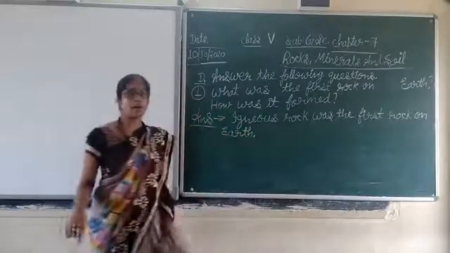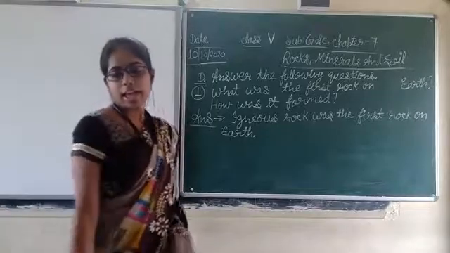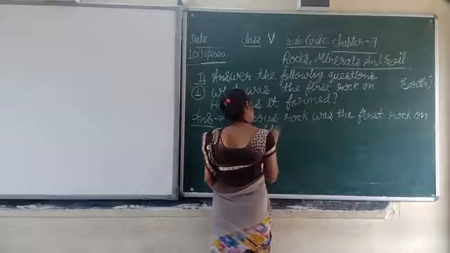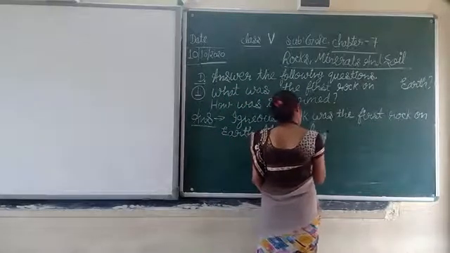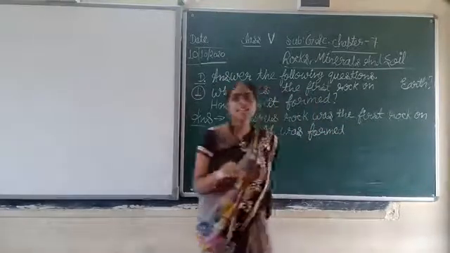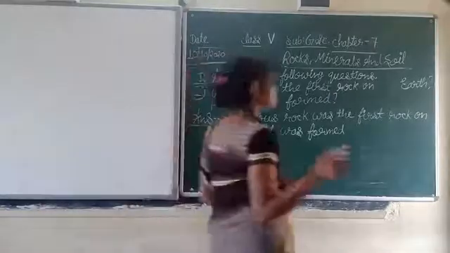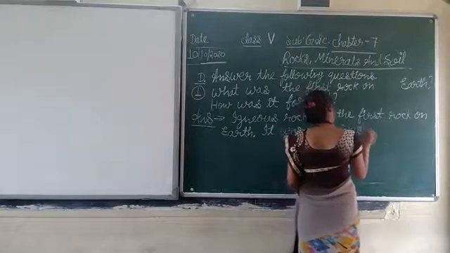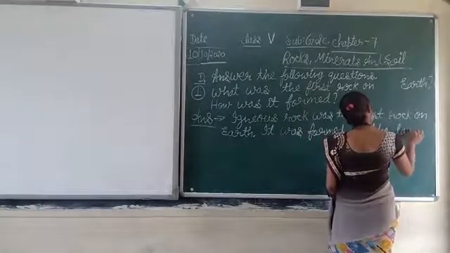Now the second part of the question. How was it formed? Answer is, it was formed as the lava cooled above the ground. From where this lava came?